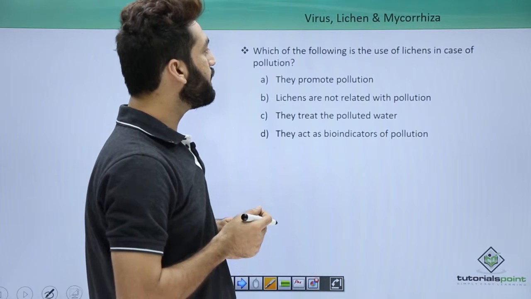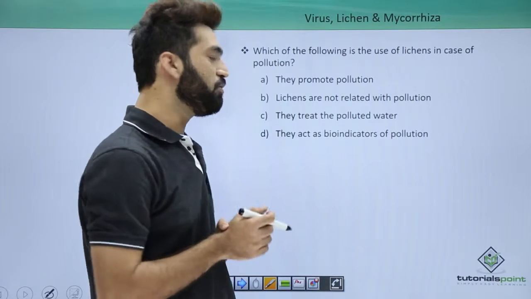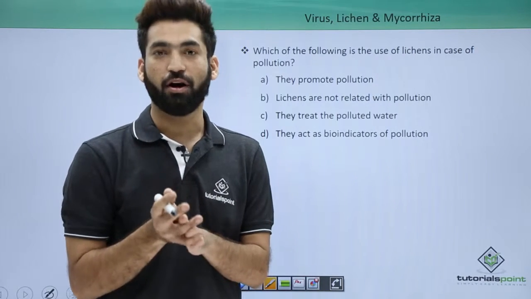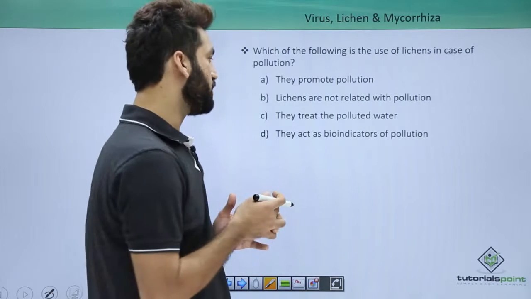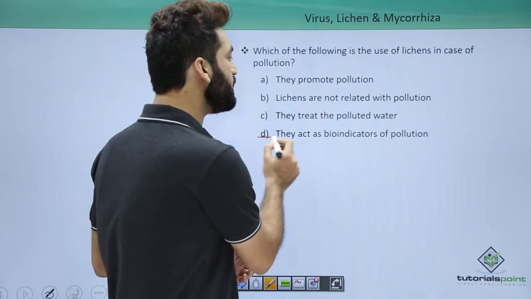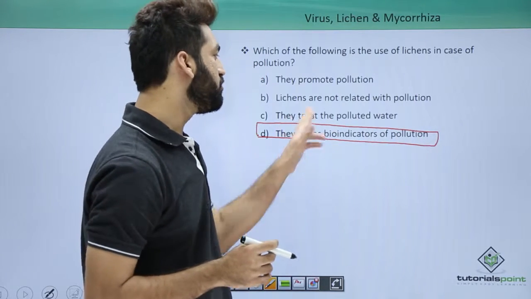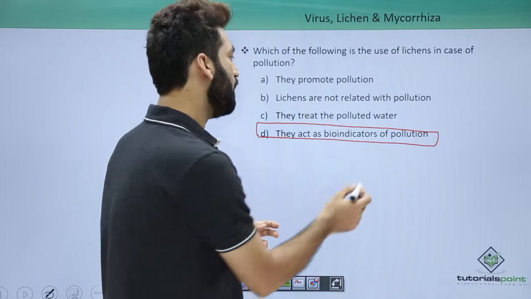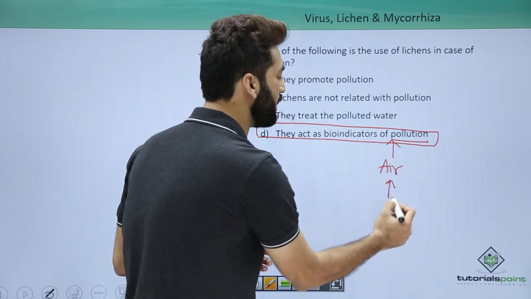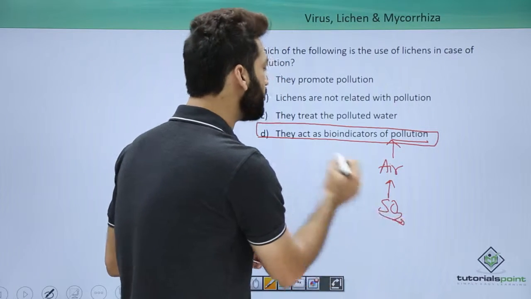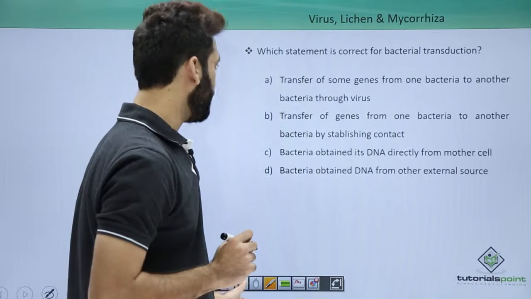Which of the following is the use of lichen in case of pollution? In case of pollution, I have told you that they are a good indicator of air pollution, especially SO2 pollution. So they act as a bioindicator of pollution. This is a very important question, and especially the pollution is air pollution, and in air the important thing is SO2 pollution. So they are good SO2 pollution indicators. Remember this particular use of lichen.